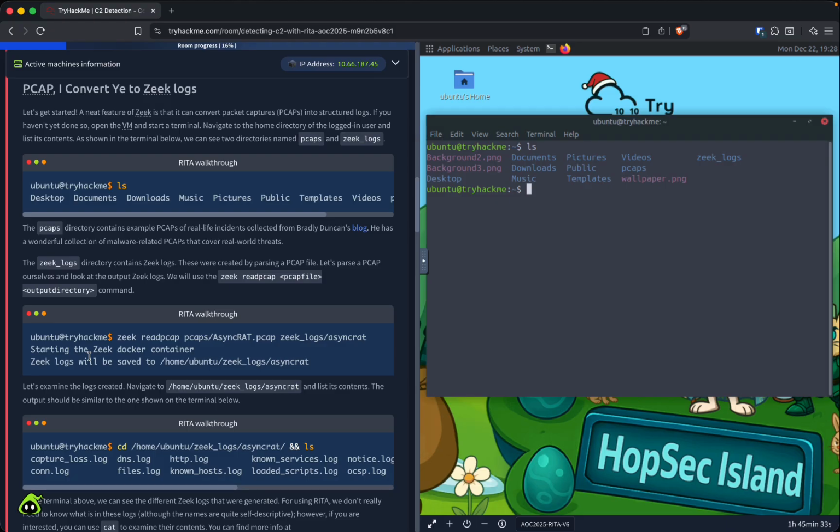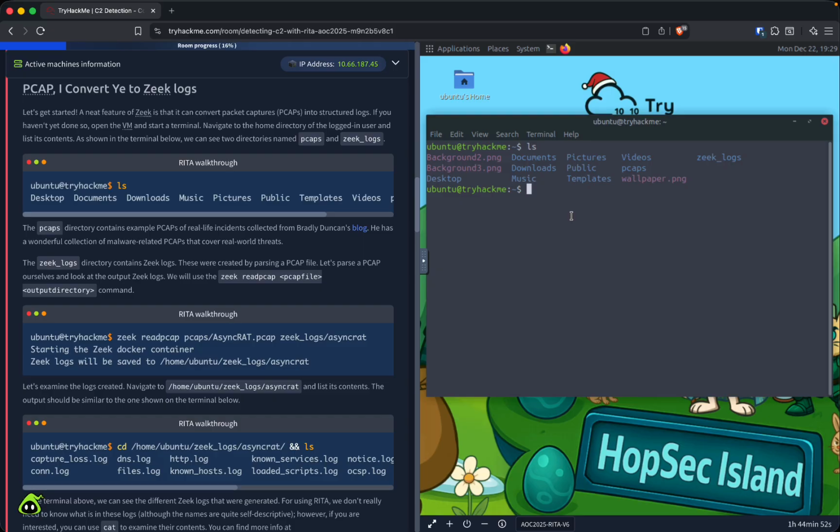It says the PCAPs directory contains example PCAPs of real life incidents collected from Brad Duncan's blog. It's a wonderful collection of malware related PCAPs that cover real world threats. The Zeek logs directory contains Zeek logs. These were created by parsing a PCAP file. Let's parse a PCAP ourselves and look at the output Zeek logs. We will use the Zeek command. So let's go ahead and do that.